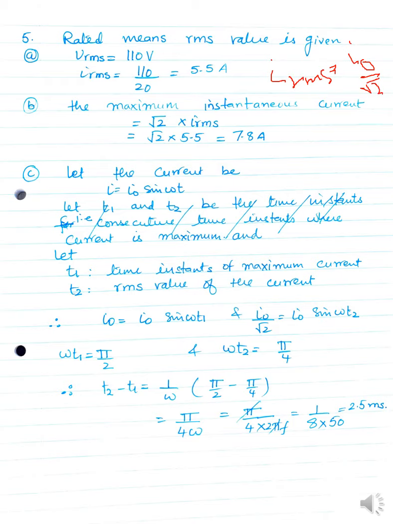In this question IRMS is given, we already found it here. So I naught will be equal to IRMS into root 2. You just have to multiply it here.